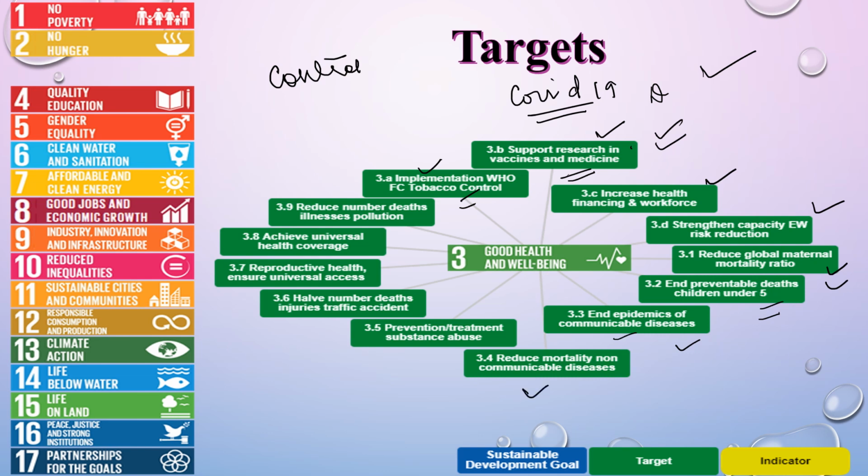Reduce mortality from non-communicable diseases. Non-communicable diseases से भी mortality जो होती है उसको भी हमें reduce करना है. Prevent and treat substance abuse. Halve the number of deaths and injuries from traffic accidents. Reproductive health ensure करनी है हमें. Achieve universal health coverage, reduce the number of deaths and illnesses. So these are the targets which are to be achieved under goal number 3.